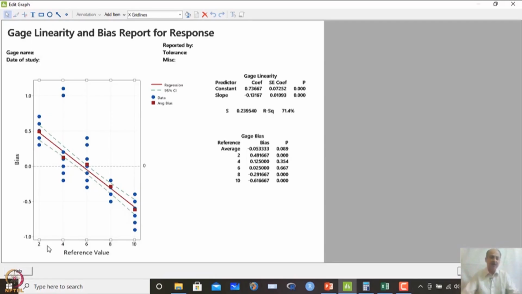and what reference points or reference values we should check to say that this bias is acceptable and this linearity is acceptable. We will continue our discussion in our next session.